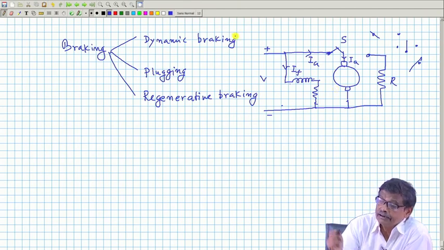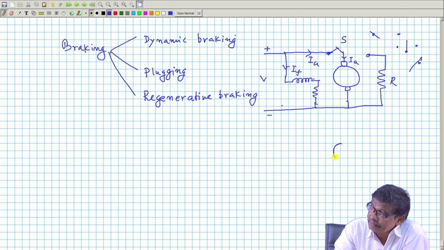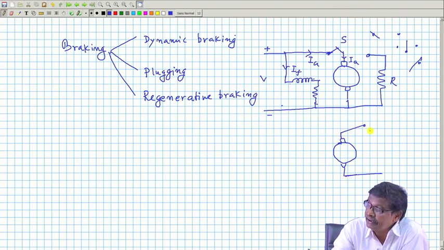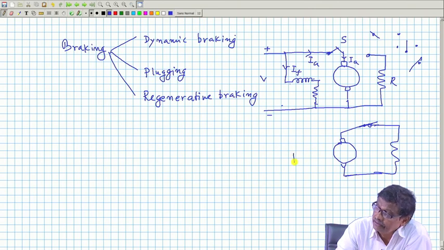But in this method what is done is this: when you execute the braking, you bring the switch here, this is R, and this is your field circuit.